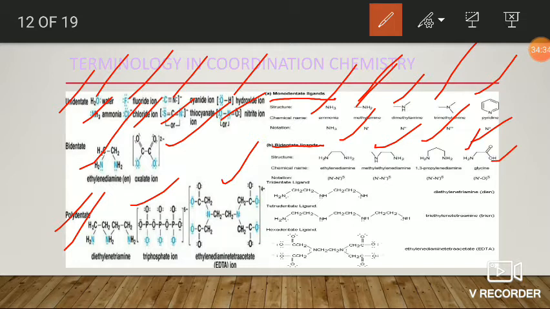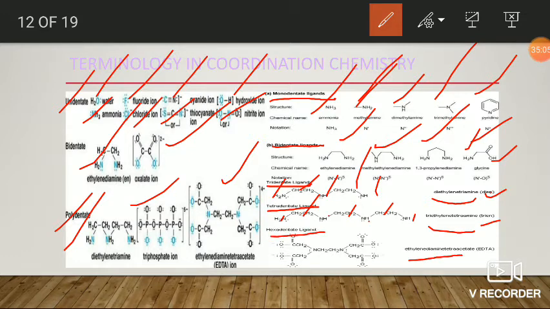Next, an example for tridentate ligands is diethylene triamine, known simply as dien. An example for tetradentate is triethylene tetramine, trien. An example for hexadentate ligand is ethylene diamine tetraacetate.